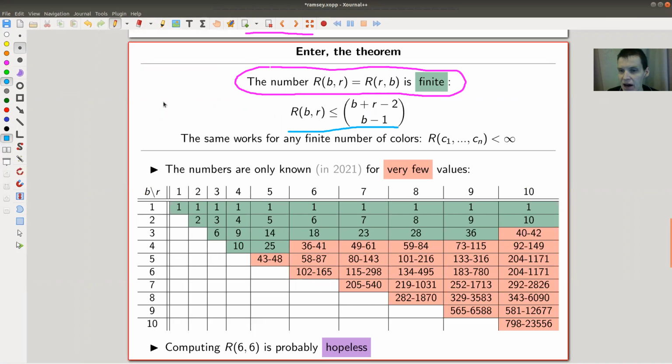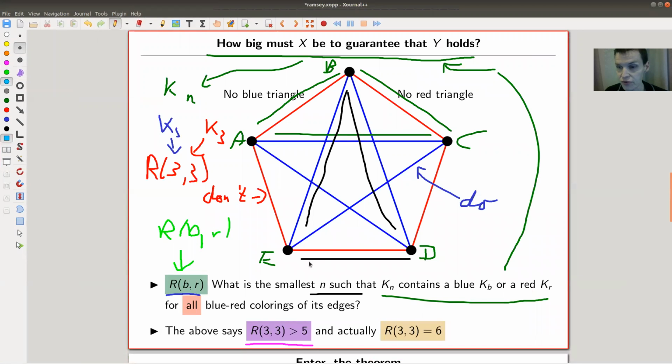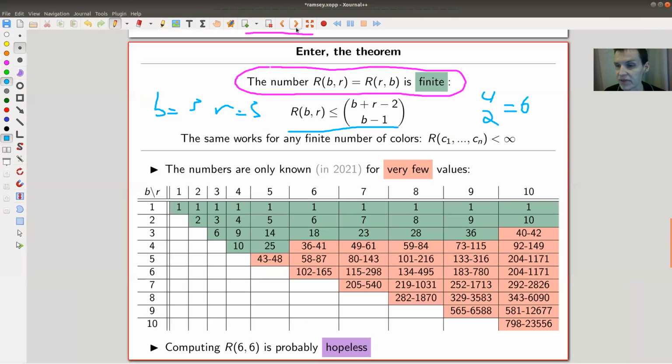So let's see, b equals 3 and l equals 3. Then you get something over 2. So it's 4 over 2, and 4 over 2 is 6. So this actually tells you that R33 cannot be bigger than 6. Since this picture, just this one, already shows that it's not 5, we're done at this stage, right? It's not 5, it can't be bigger than 6, so it needs to be 6. And that's usually how you prove whatever those numbers are.